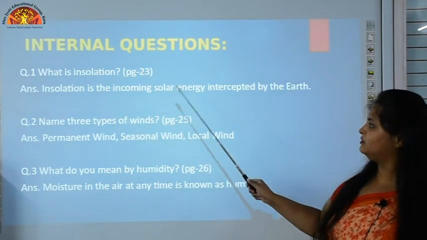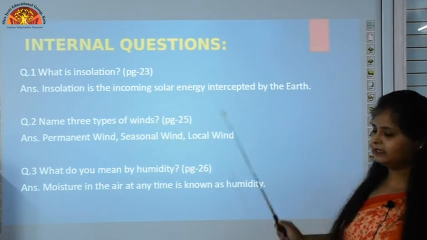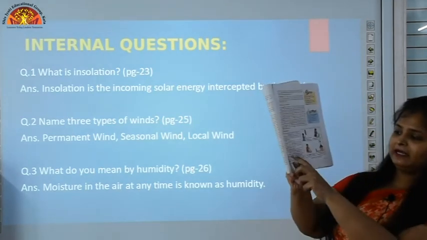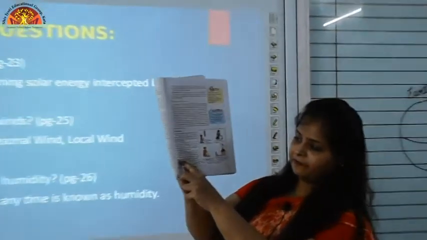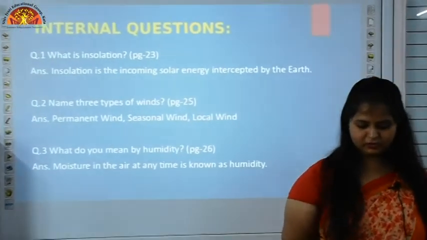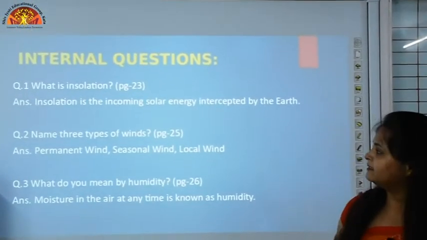Insolation is the incoming solar energy intercepted by the earth. Okay, you can find your answer here, second line, second last paragraph. Insolation is the incoming solar energy intercepted by the earth. Okay, then now what is insolation? Let me tell you what is insolation.